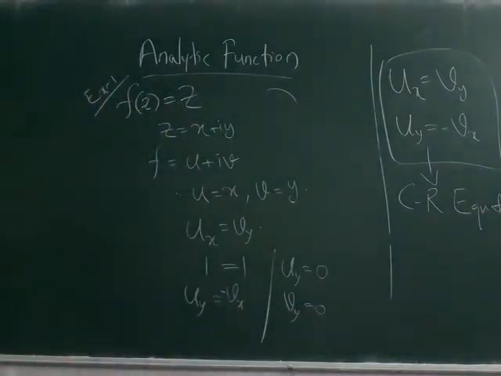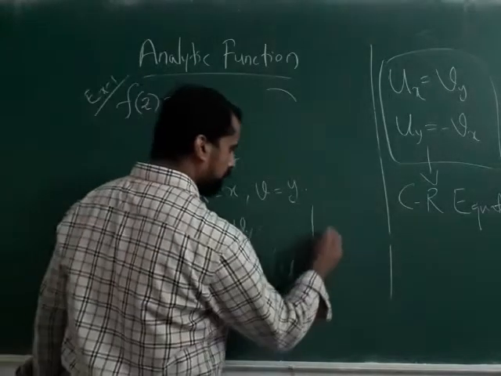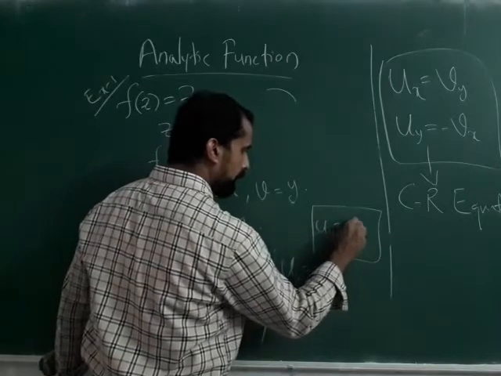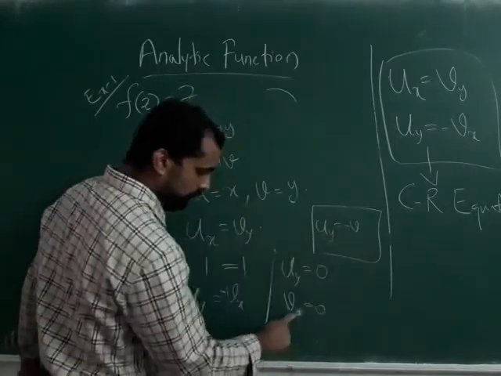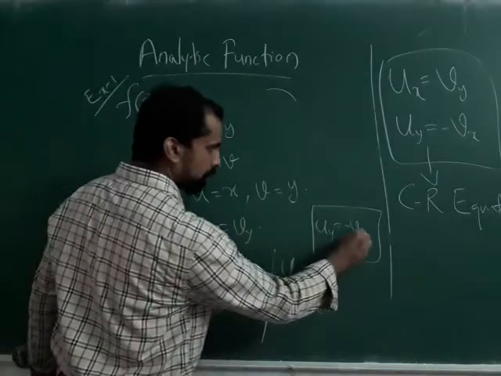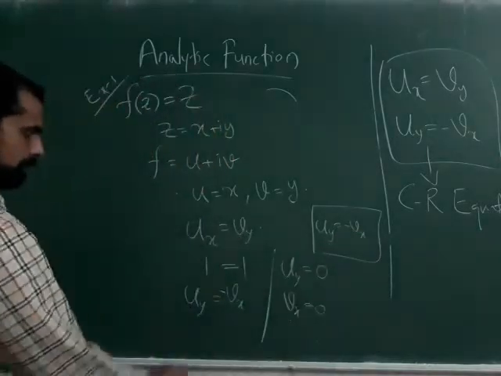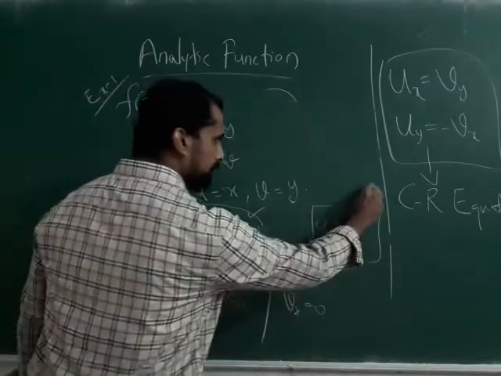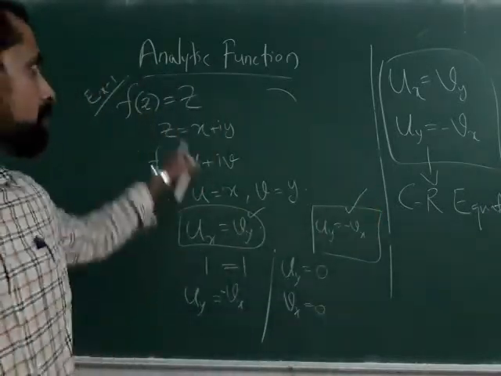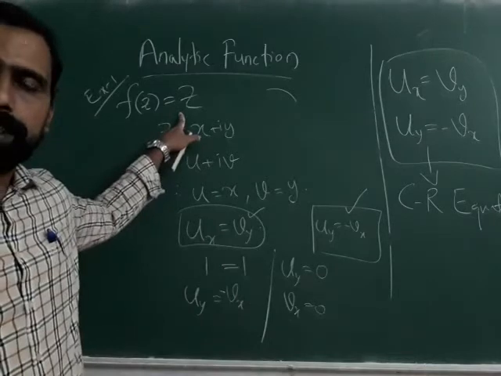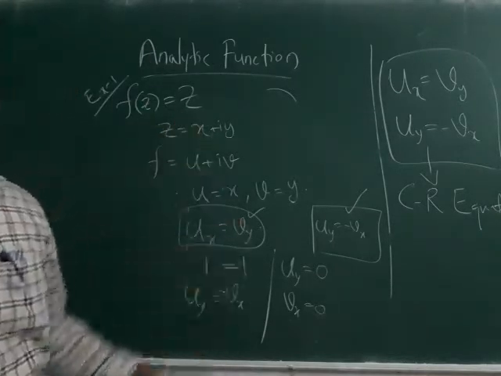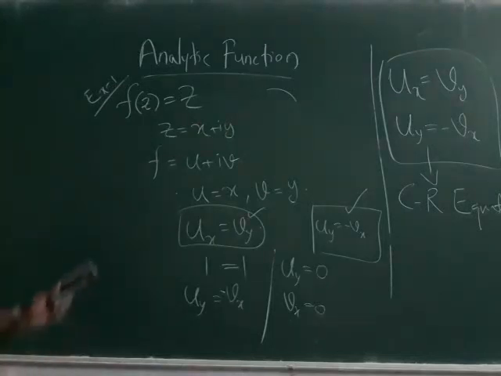So what does it mean? That is, you can write uv is equal to minus, sorry, this is vx. So your first condition is satisfied, and also the second condition is satisfied. So you can say this function f of z is equal to z, that is an analytic function. Okay, so we will go for some other examples.